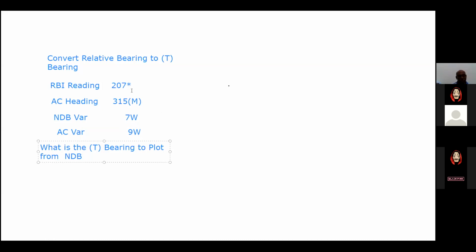You see, this is the relative bearing. First, I said convert relative bearing to true bearing. How do you do it? Relative bearing plus true heading.